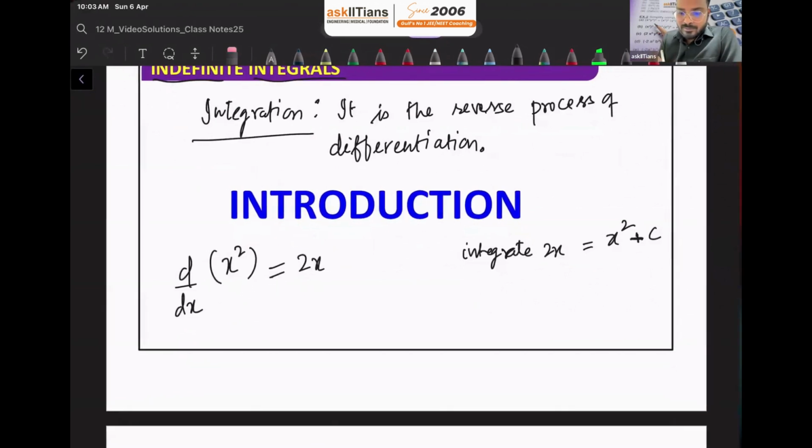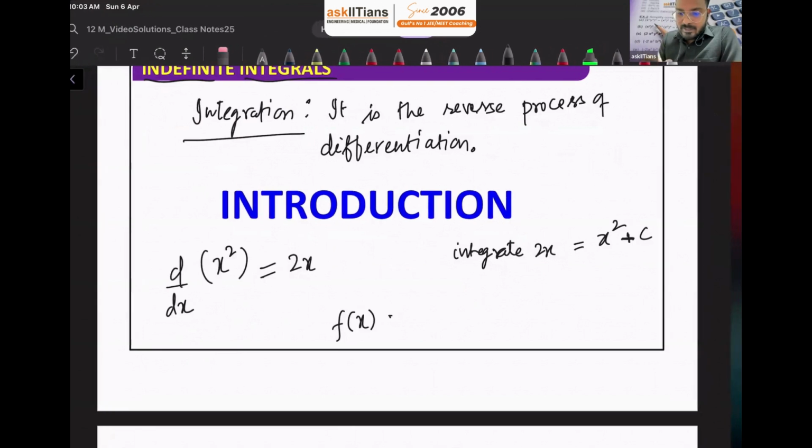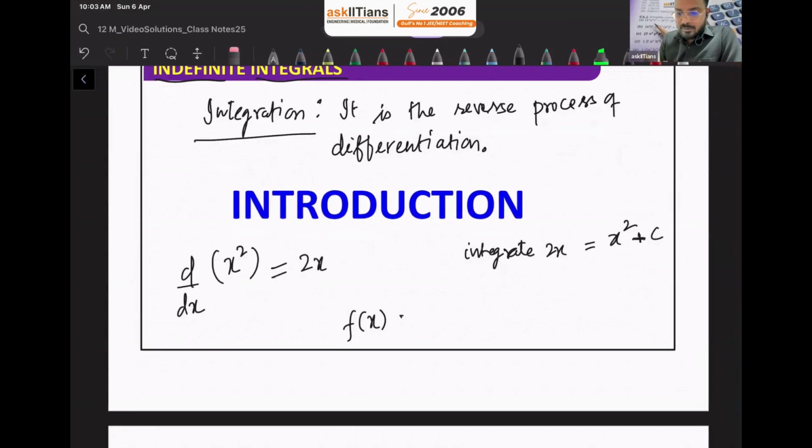So if there is a function, and then there is, let's say, capital F of x. If we are differentiating this f of x, we are getting capital F of x.